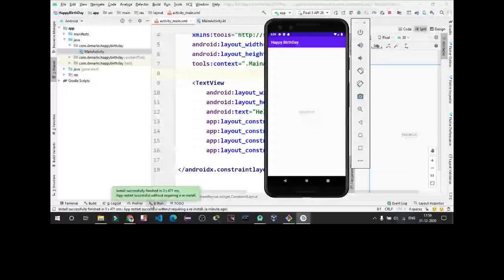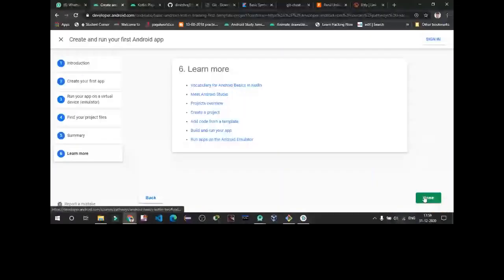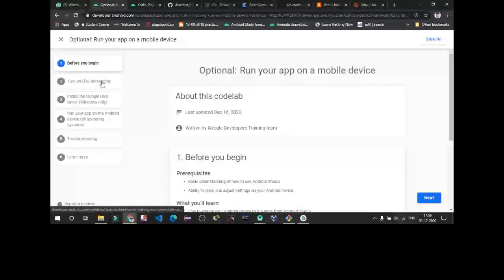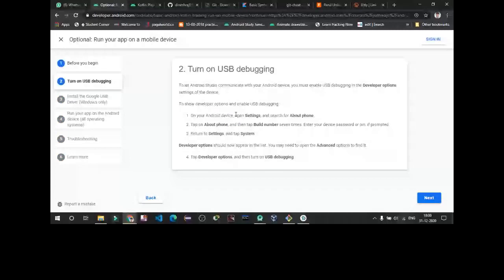Now this is a summary in which we have already talked in the previous session about how to install and create your first application. This is for USB debugging, which we have talked about: if you don't have good specs or RAM in your PC, you can even go with USB debugging. That means using your physical device to run your applications.